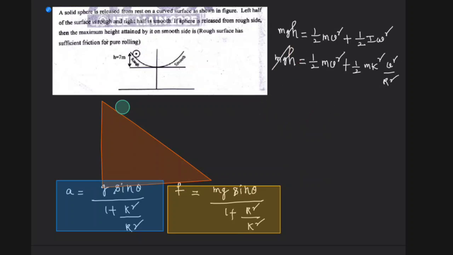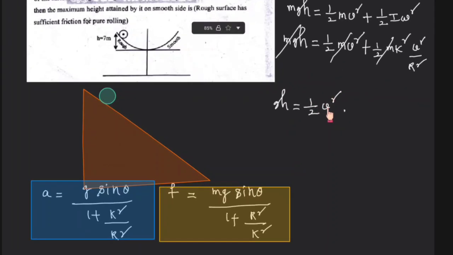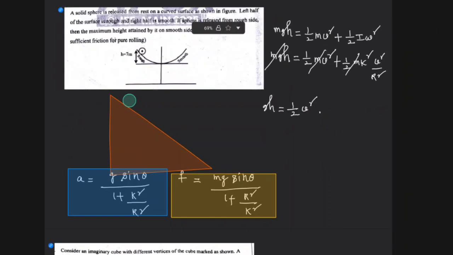Therefore gh is equal to half into v square, and taking this half out, v square into 1 plus k square by r square. Right?